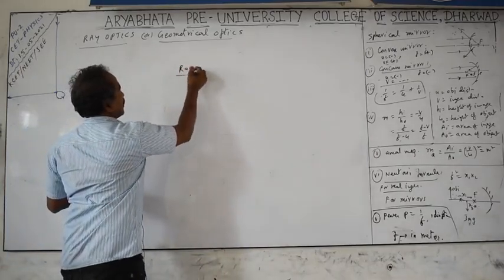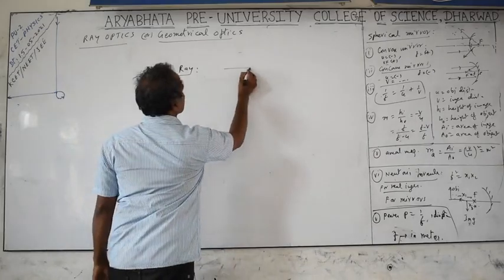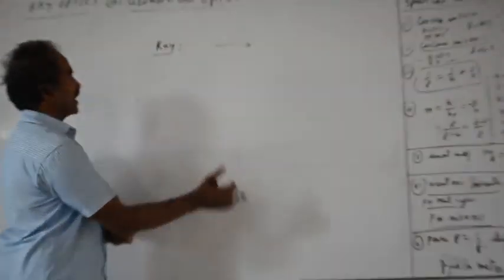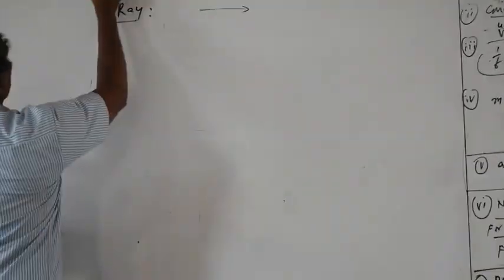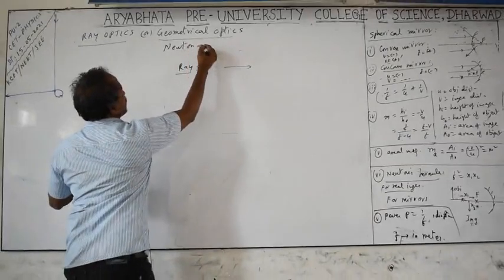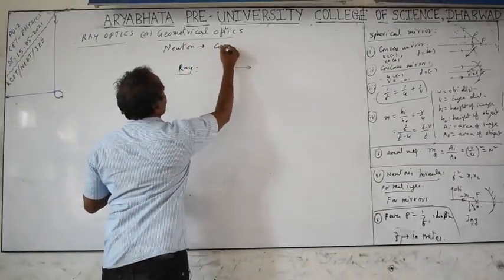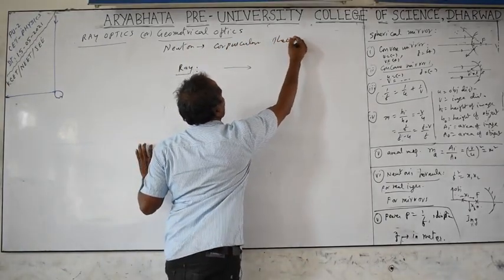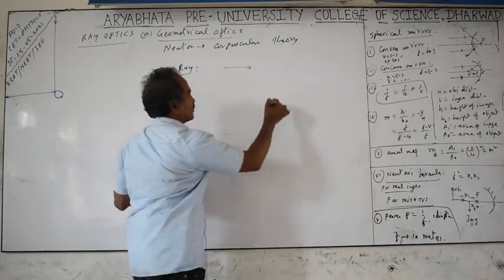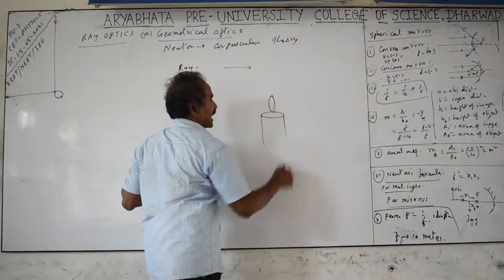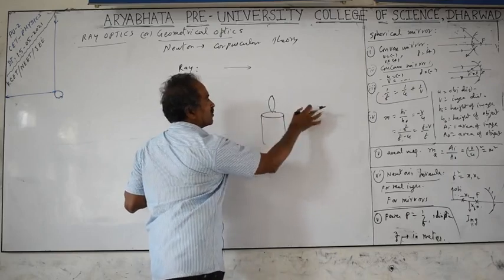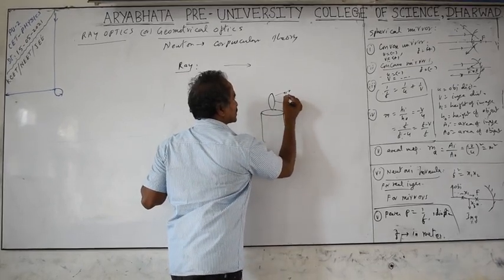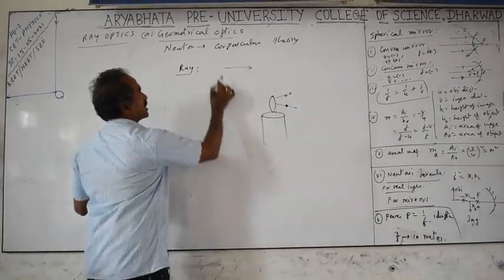A ray is a straight line segment, just like a vector, with an arrow mark indicating the direction of propagation of the light. And this ray optics was introduced by Newton. It's called the corpuscular theory. According to Newton, light propagates from the source, like a candle. From the candle, light is coming out, meaning it is throwing particles away in all directions. These particles are very, very small. They are called corpuscles.